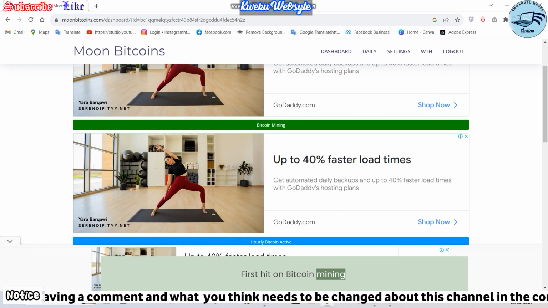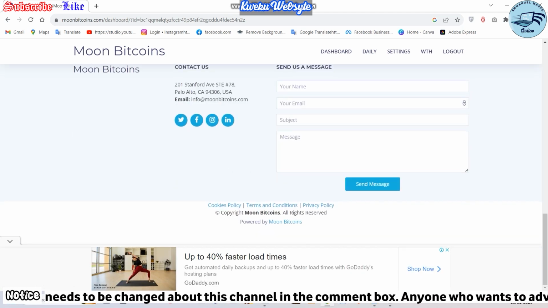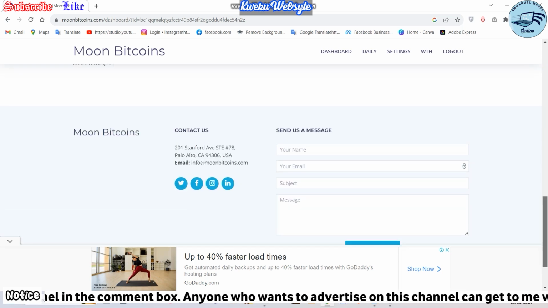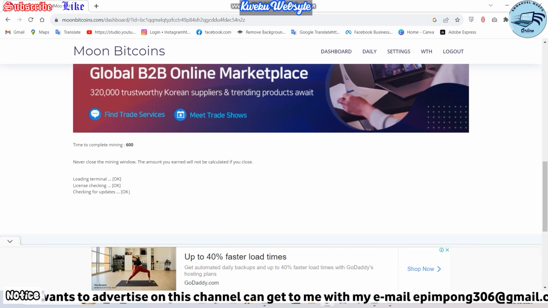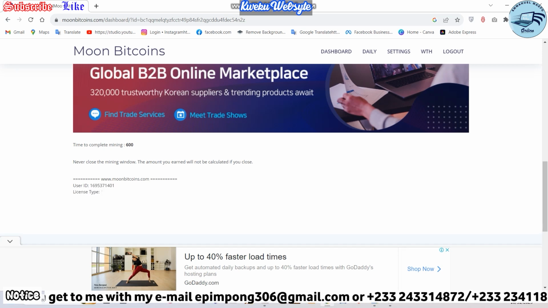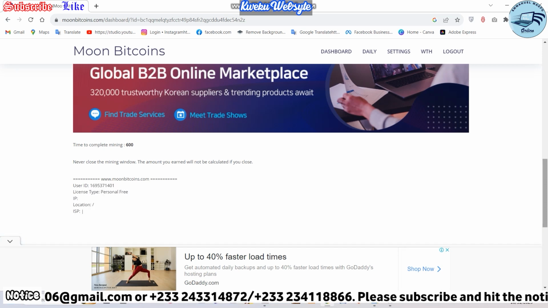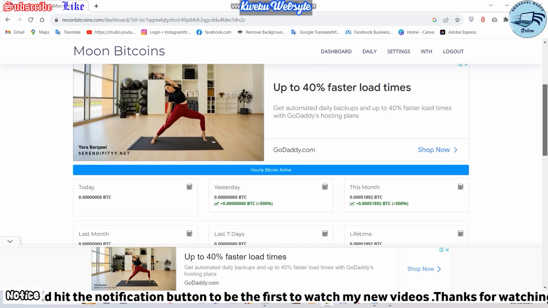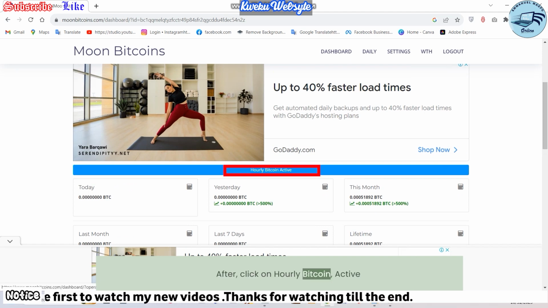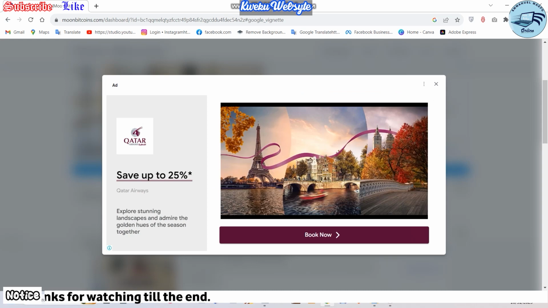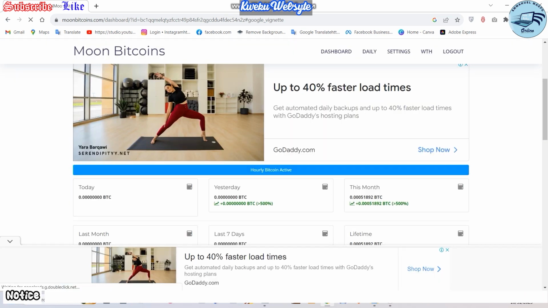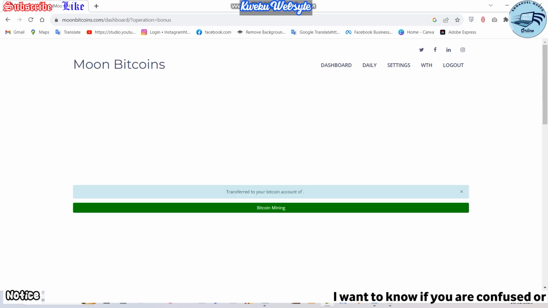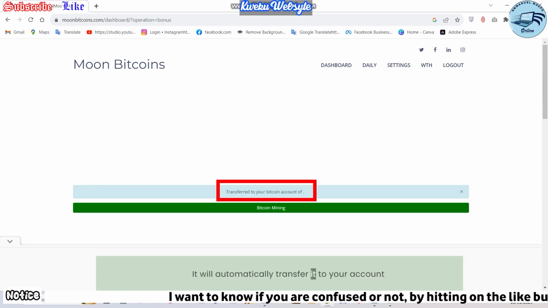First hit on Bitcoin mining. After, click on hourly Bitcoin, active. It will automatically transfer it to your account.